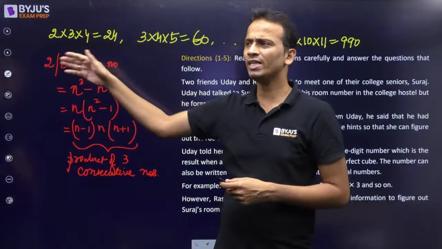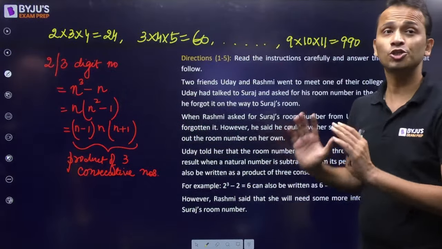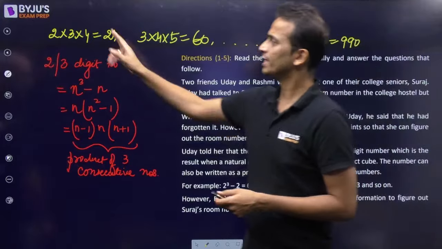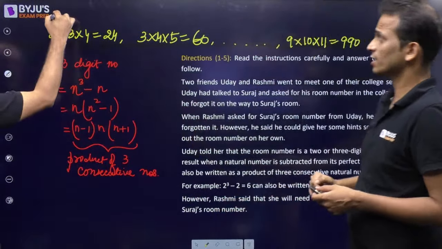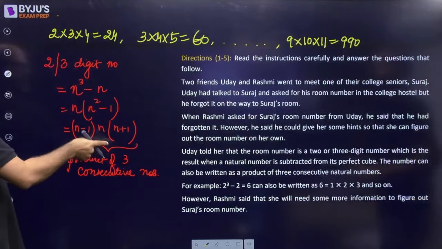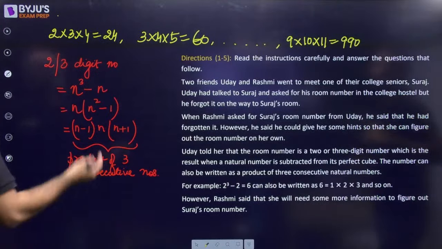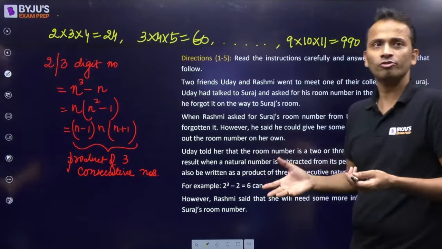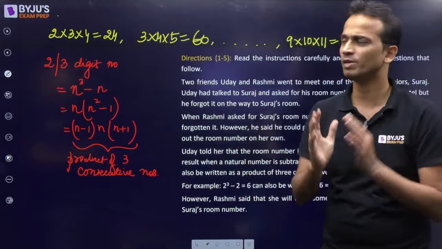So it cannot be 1 into 2 into 3 because it is equal to 6. It should not be a single digit number. नहीं, N की value 1 नहीं हो सकती because this will give us 0. So room number will be a 2 or 3 digit number. अच्छा, उस sense में. So 1 into 2 into 3 is 6. So that is why this possibility is eliminated.